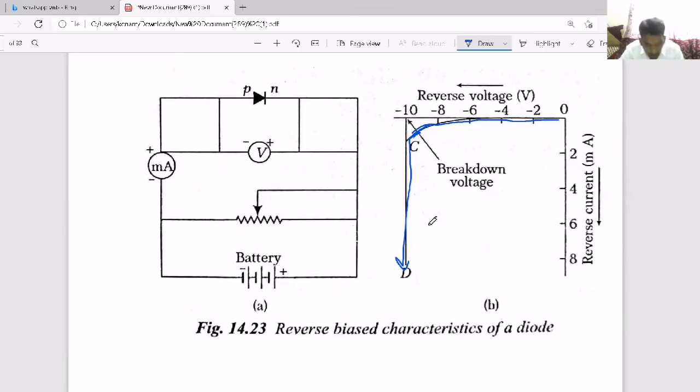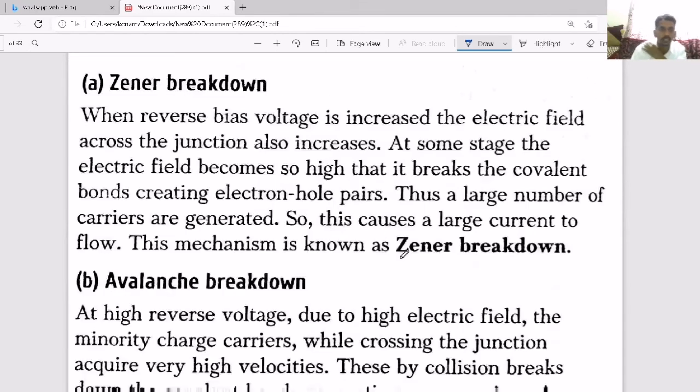One is Zener breakdown and another one is avalanche breakdown. When the doping is very high and you keep on increasing the external voltage to a very high battery voltage, inside the depletion region more electron and hole pairs are created. So that will come suddenly, so that the large current will increase suddenly. That is what we call breakdown, that is Zener breakdown. And if the doping is less, then we call it avalanche breakdown.